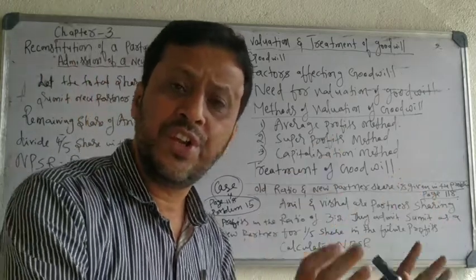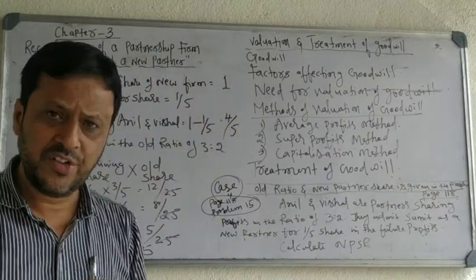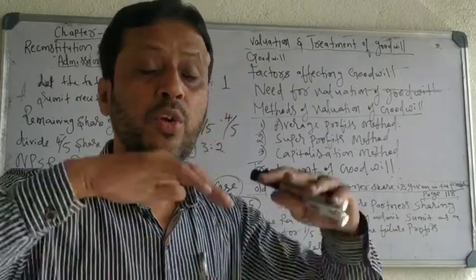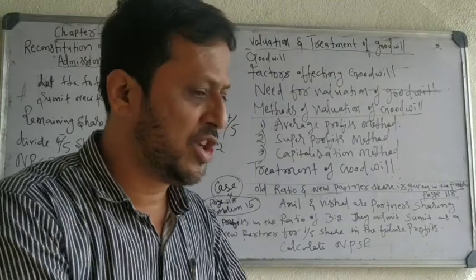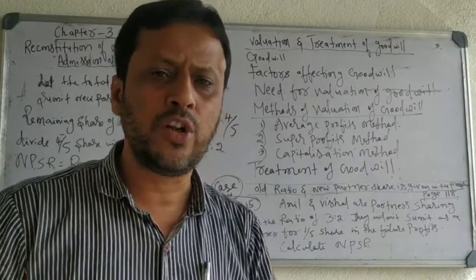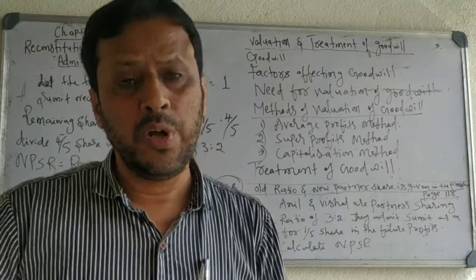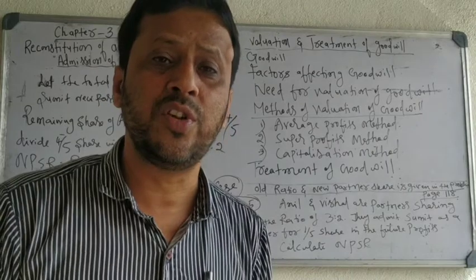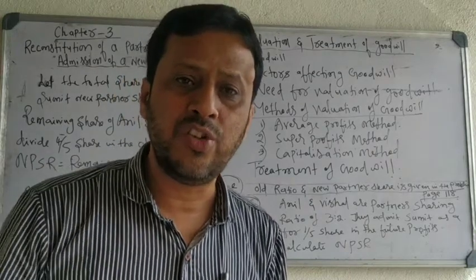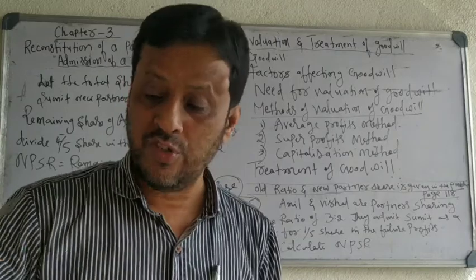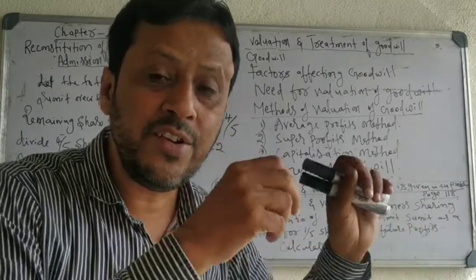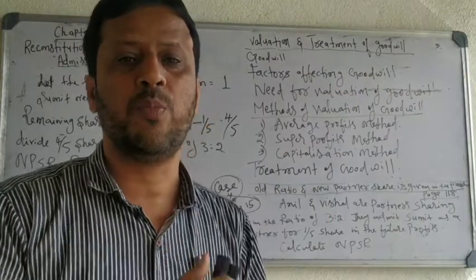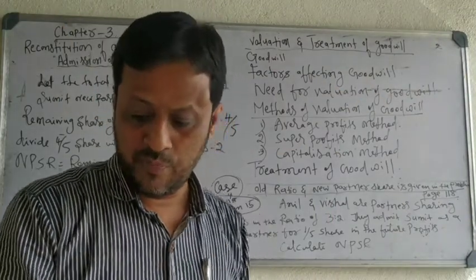So it is an intangible asset to the business. Intangible means you cannot see, you cannot touch, but you can feel. Goodwill is not a chair, not a building, not furniture. Building and furniture are assets of the business, but goodwill is also an asset of the business. Building and furniture are tangible assets; you can see and touch them. Goodwill is an intangible asset. You cannot see it or touch it, but you can feel it by earning the extra profit. Okay, that is called goodwill.